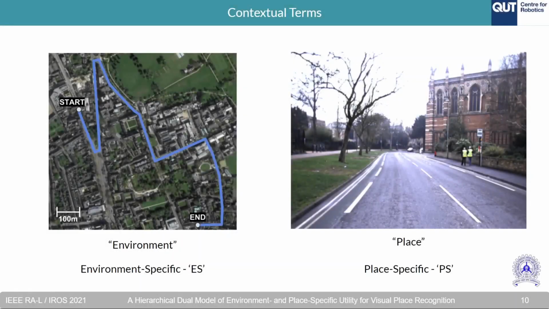Before going into details, I would like to clarify a few terms in the context of our work. In our work, we refer to an environment as a city or a whole traverse, and refer to a place as a single image within the city or traverse.